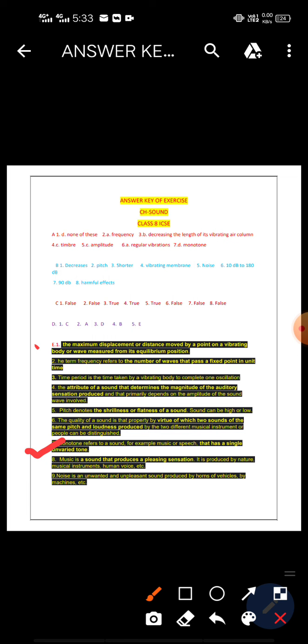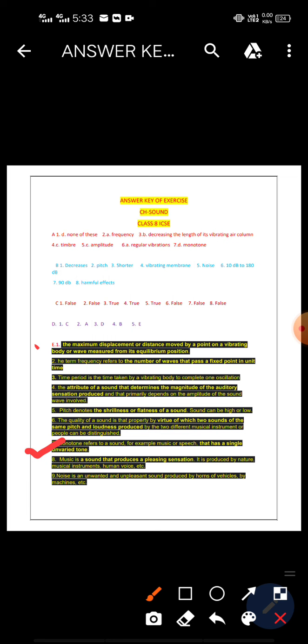Now the next one is how can you prove experimentally. Here you have to provide an experiment. Actually this type of question is not coming in your exam, so you do not have to do this. Just follow the instruction that I have already given to you.